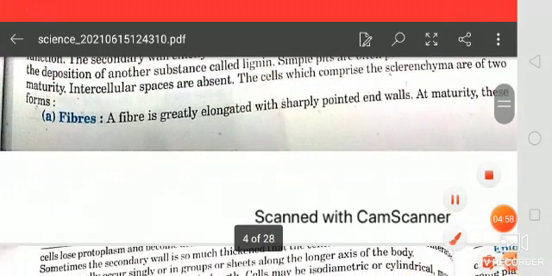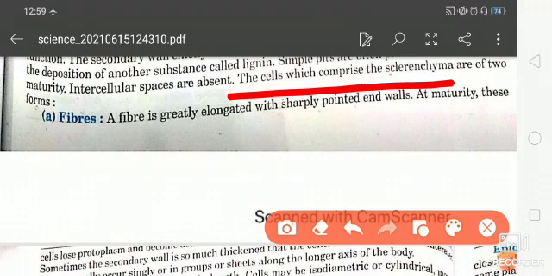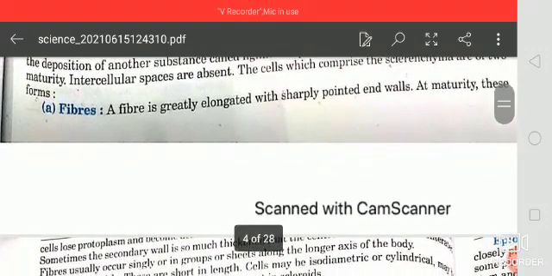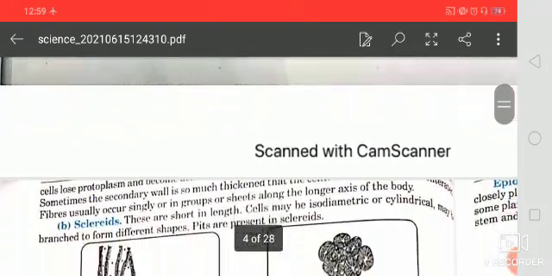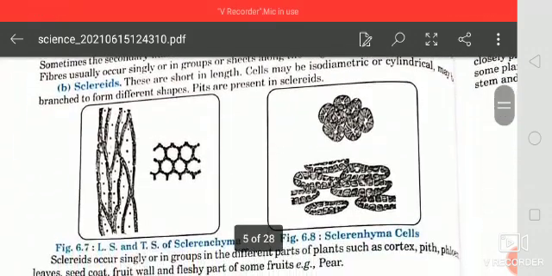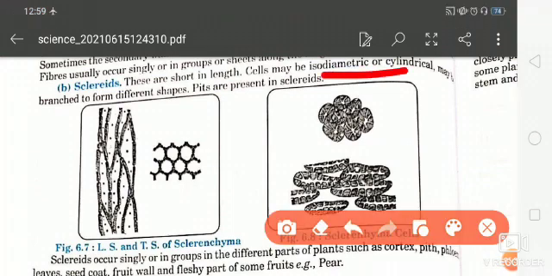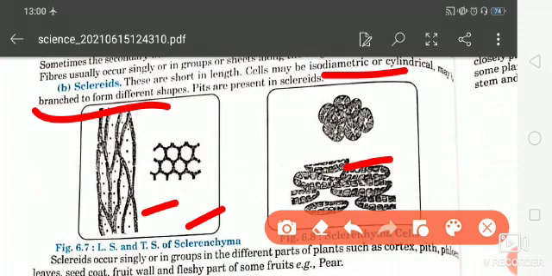Here intercellular spaces are absent, it is very important, and the cells which comprise the sclerenchyma are found in two forms. First one is fibers. Fibers are greatly elongated with sharply pointed end walls, and at maturity these cells lose protoplasm. Okay, and second is sclereids. These are short in length and the cells may be isodiametric or cylindrical and may be branched to form different shapes. You are seeing here longitudinal section and transverse section of sclerenchyma.